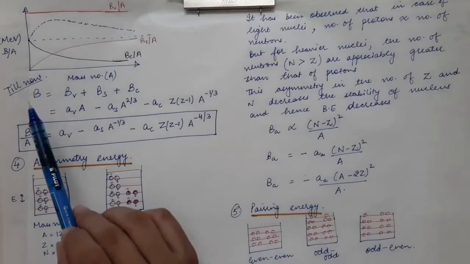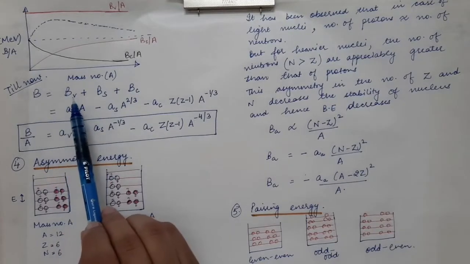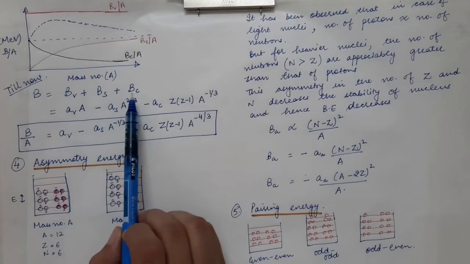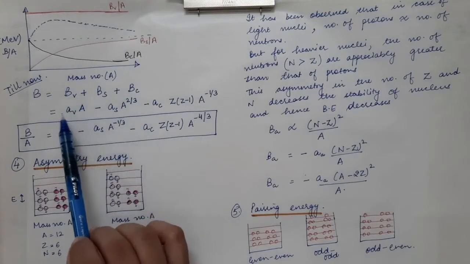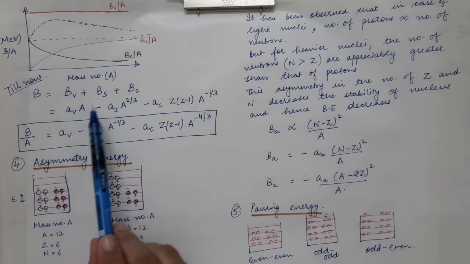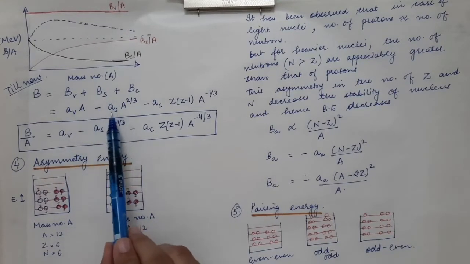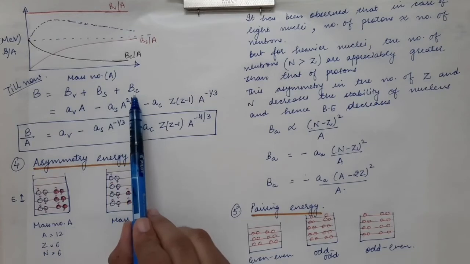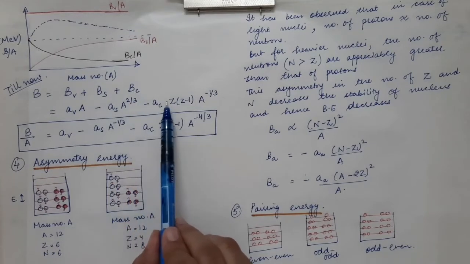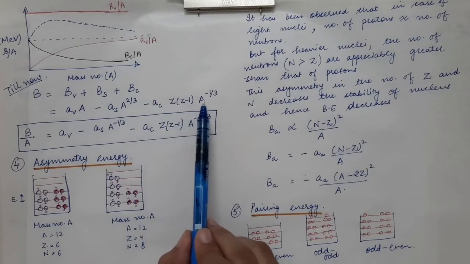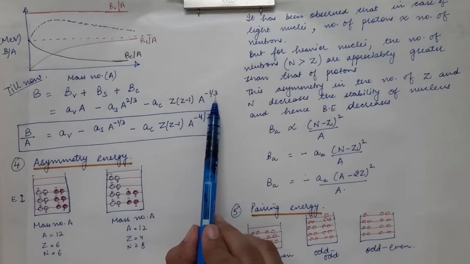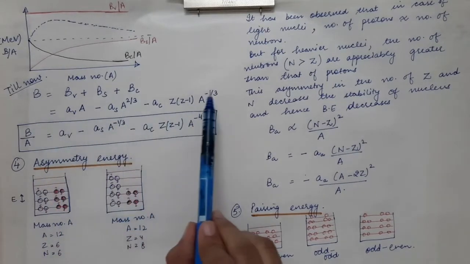So the total binding energy till now is equal to BV plus BS plus BC. BV is equal to plus AV times capital A, BS is equal to minus AS times A power 2 by 3, BC is equal to minus AC times Z into Z minus 1 times A power minus 1 by 3. So this is the total binding energy.